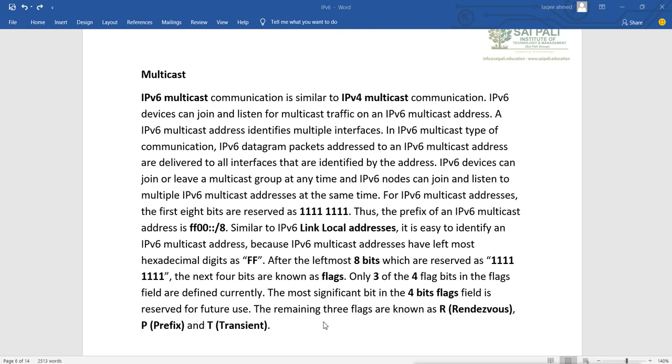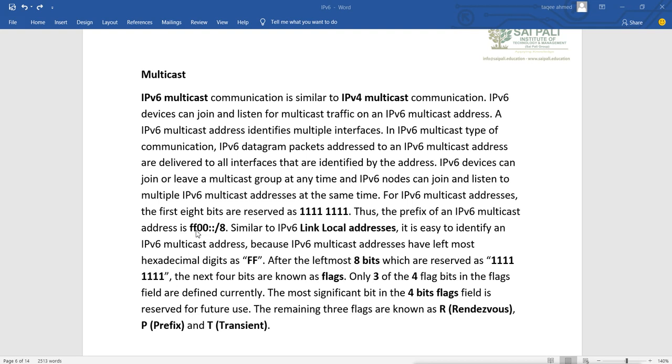For IPv6 multicast addresses, the first 8 bits are reserved as 11111111. So the first 8 bits are on. That means whenever you see FF00::/8, it is a multicast address. The /8 means only the first 8 bits are reserved.